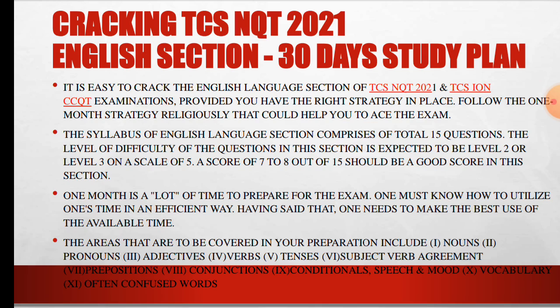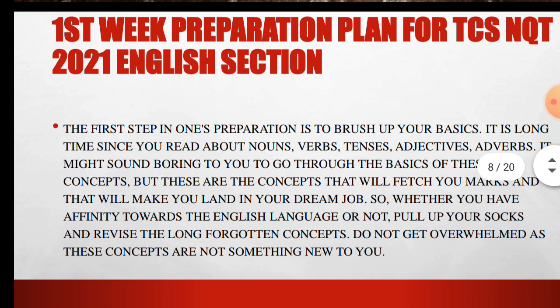1 month is a lot of time to prepare for this exam. One must know how to utilize one's time in an efficient way. Having said that, one needs to make the best use of this available time. The areas to be covered in your preparation include nouns, pronouns, adjectives, verbs, tenses, subject verb agreement, preposition, conjunction, conditional speech and mood, modals, vocabulary, often confused words, etc. First week preparation plan for the TCS NQT 2021 English section.